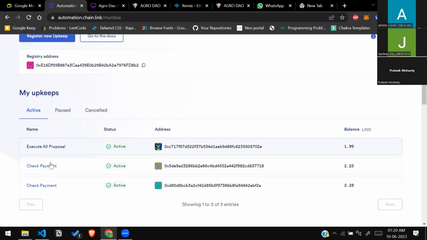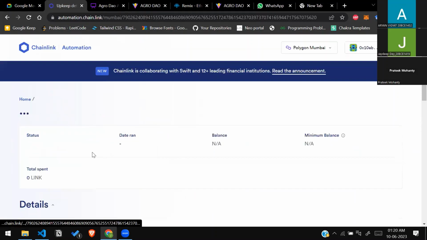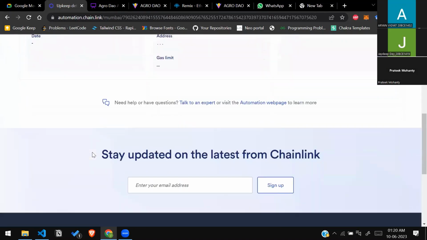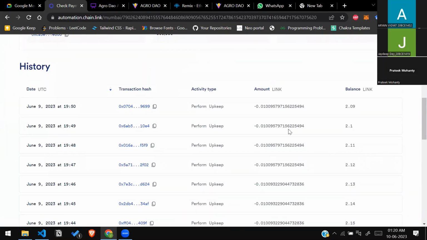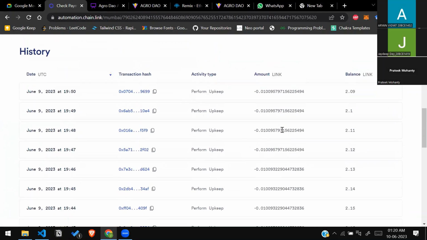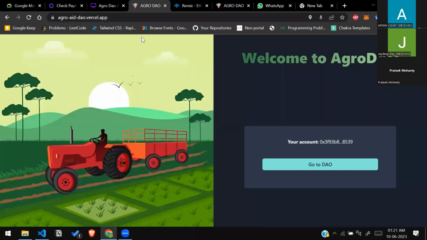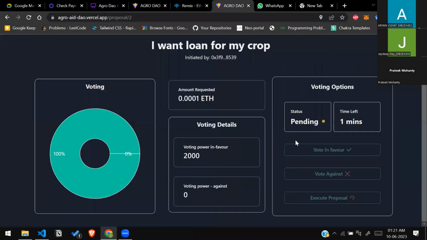There is a check payment, which is basically a function which checks for defaulters. So every month this function runs and checks who are the defaulters who have taken loan and not paid back. Based on this, we are also showing a defaulters list in our DAO page, so that the farmers know who is asking for loan and who is not paying back. So next time when they vote, they're careful about it, right? So this is the data feed, execute all proposals and defaulters.